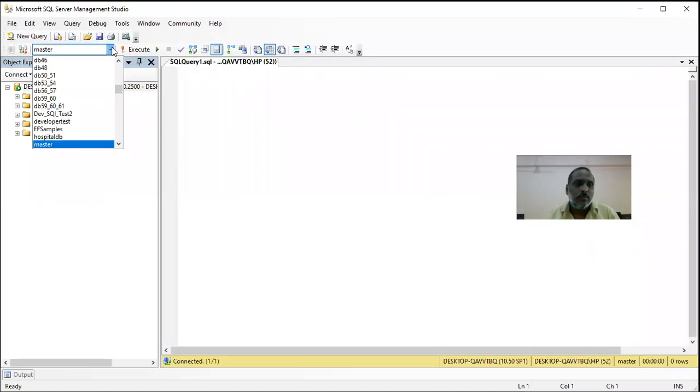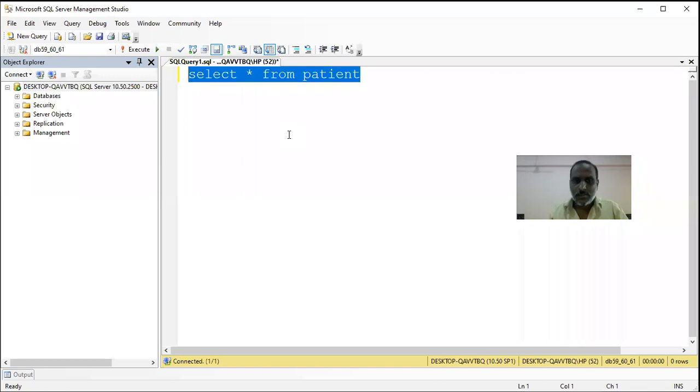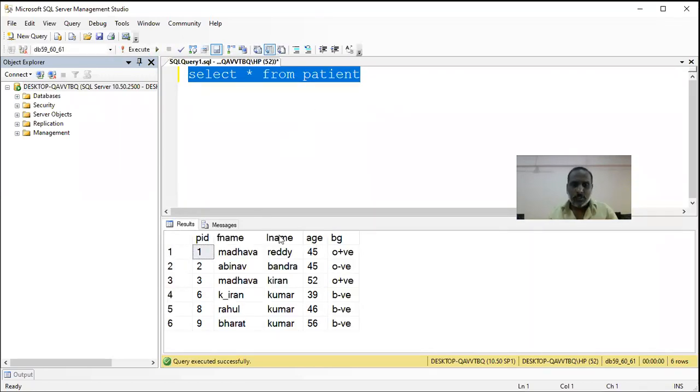Now I'll go to one database. Some time back I created some databases for DB 59, 60, 61, some batch. Here I write select star from patient. The patient table is available here. Some data is available here. Now I am going to use this patient table for creating the entities.